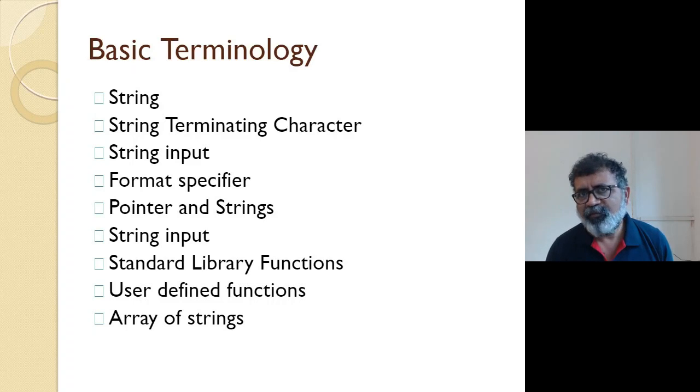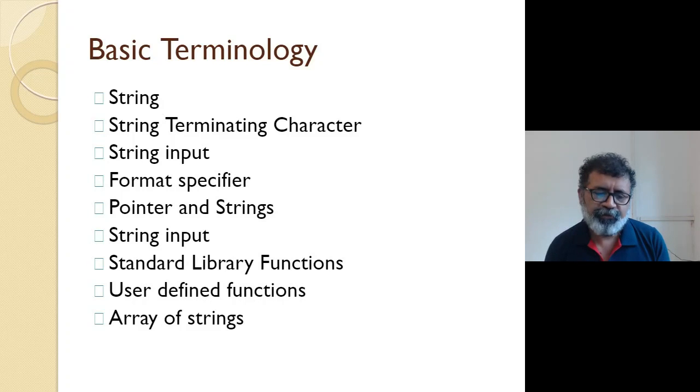Then some standard library functions are there. We are going to see which library functions are there which can be used while developing some application. Then can we write similar functions on our own? Basically, library functions are available, but we try to write our own user-defined functions only to get a grasp on pointers and strings.